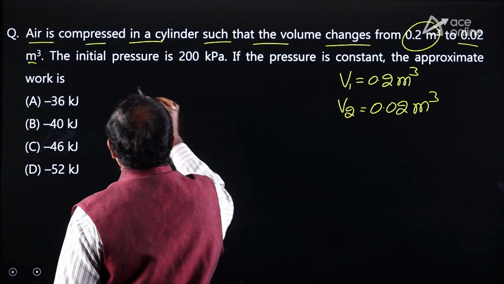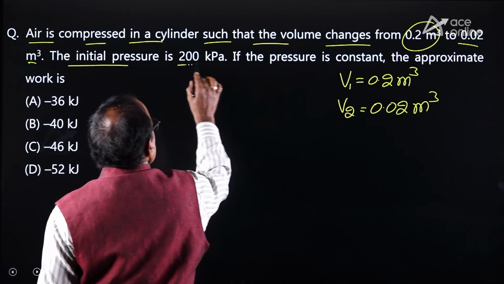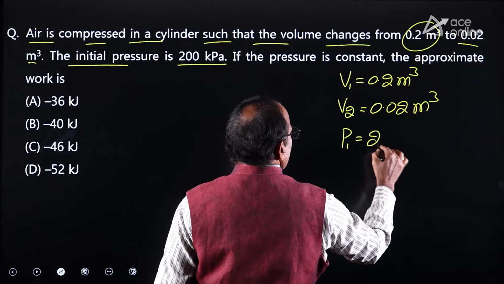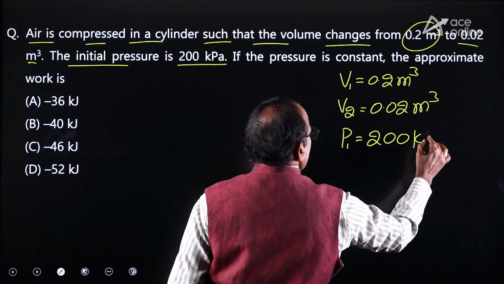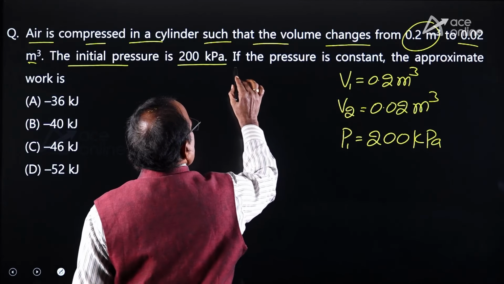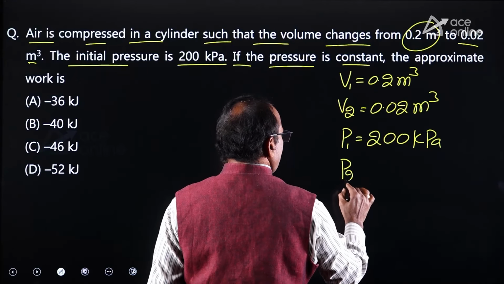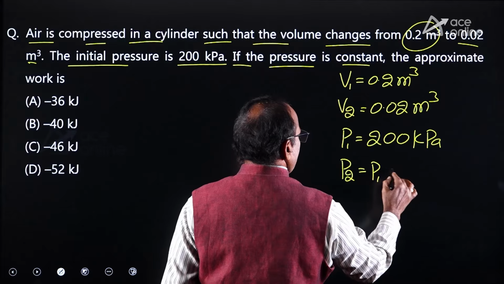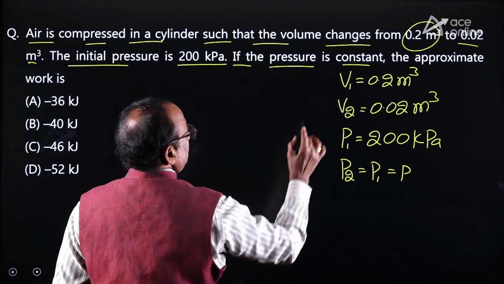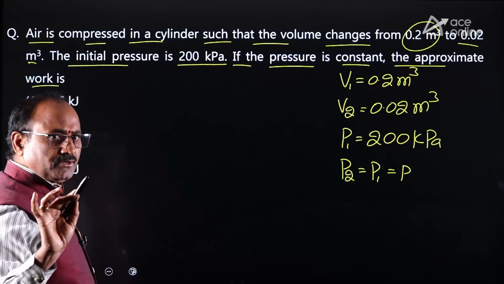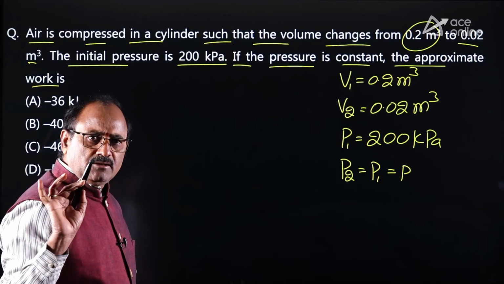The initial pressure is 200 kilopascal. Initial pressure P1 equal to 200 kilopascal. If pressure is constant, P2 equal to P1, that is equal to P. You are asked to decide the work at constant pressure.